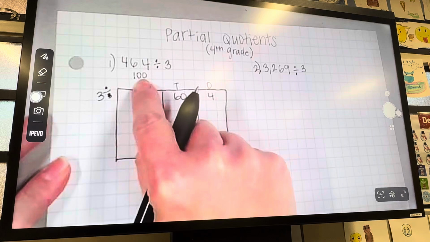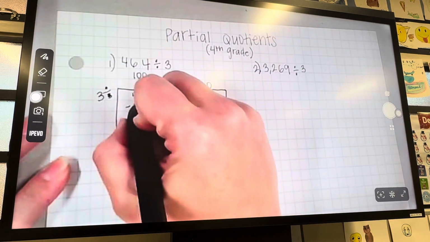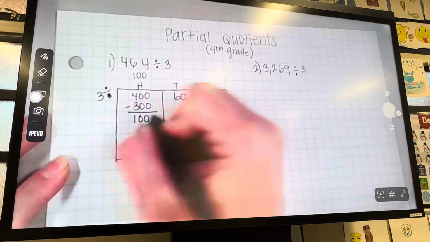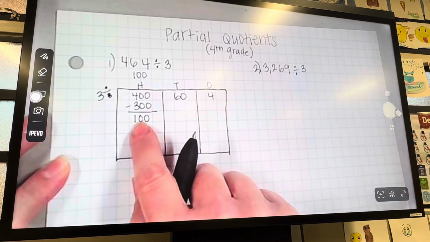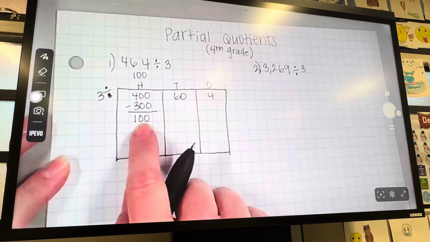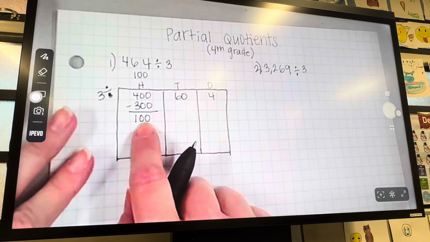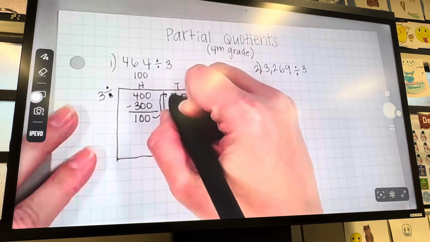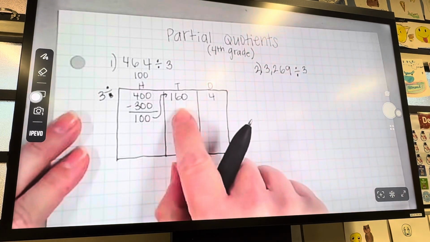Because 100 times 3 is 300. Then we're going to subtract. Now we have 100 here. We can't multiply 3 by any other hundreds because that would be more than 100. So we're going to move 100 over here to our tens column. So now we have 160.